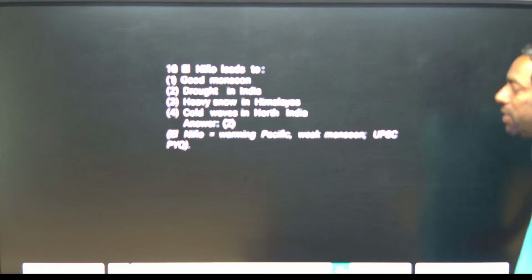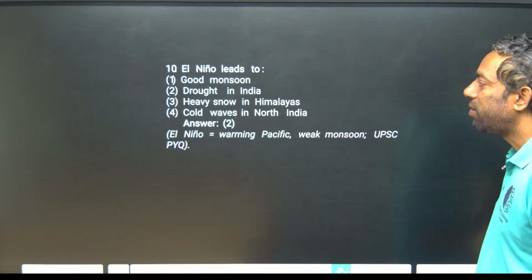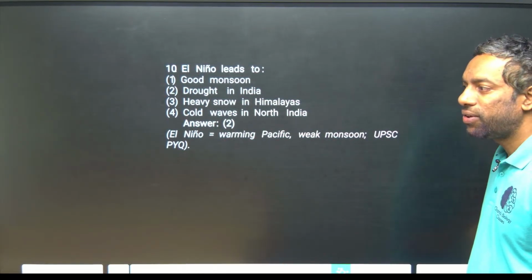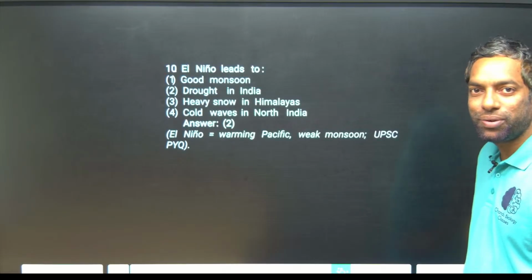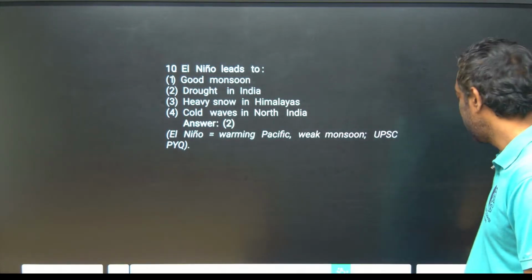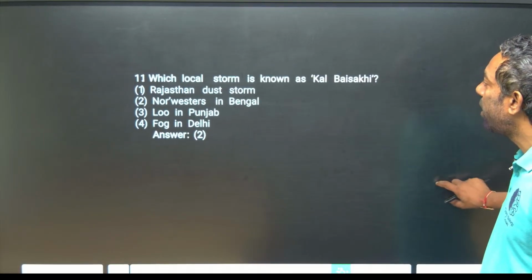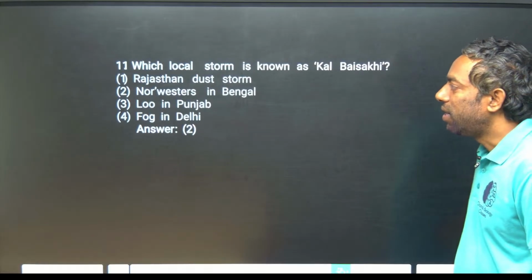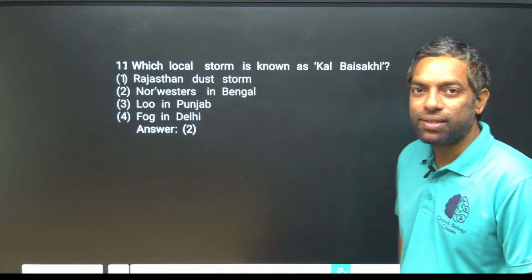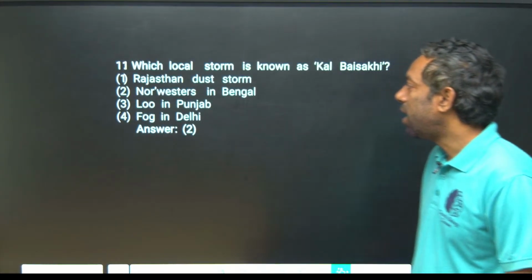This is a UPSC previous year question. That is drought in India. There is no rainfall during El Nino. During La Nina, there is huge rainfall in India. Which local storm is known as Kal Baisakhi? In West Bengal, northern westerlies, there is a term called Kal Baisakhi.